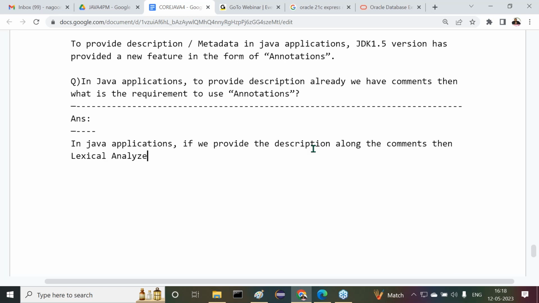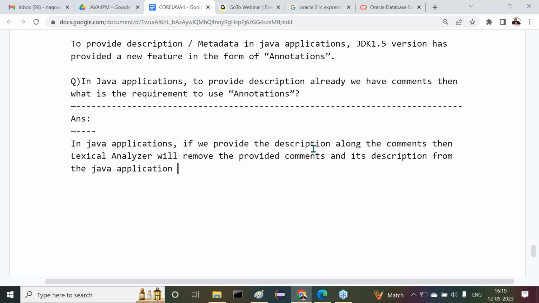The lexical analyzer, that means the lexical analysis phase, will remove the provided comments and its description from the Java application or Java program as part of compilation.